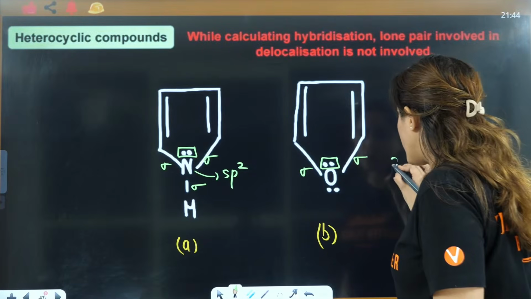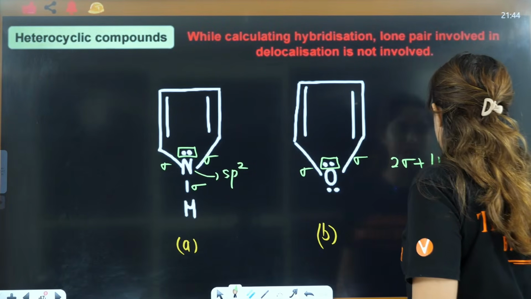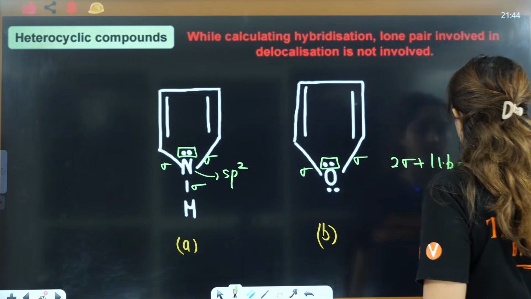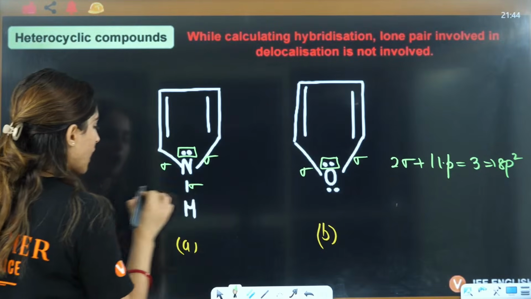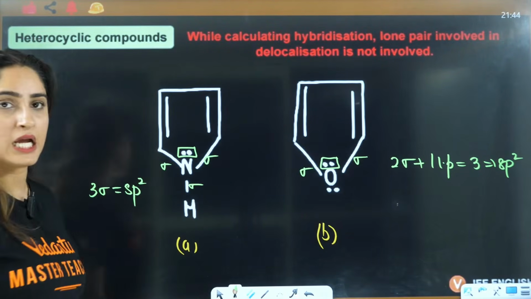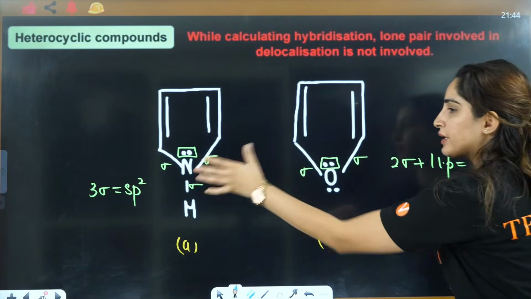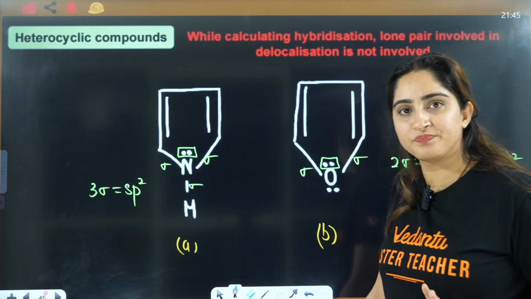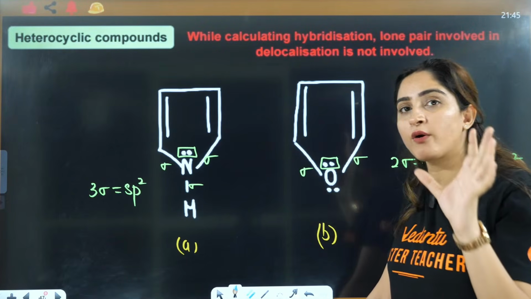Hybridization will be 2 sigma plus 1 lone pair, which is 3, that means it is sp2. Here you have 3 sigma, that means it is sp2. Tell me, is it clear why nitrogen is sp2? That is clear, guys. It's a very important thing, right?